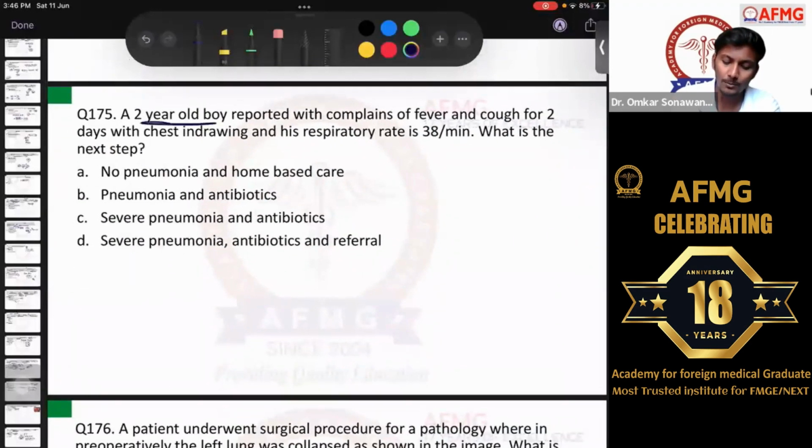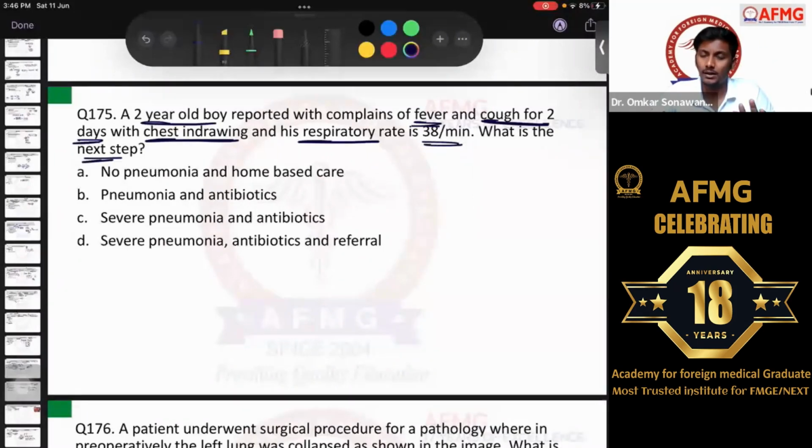A 2-year-old boy reported with complaints of fever and cough for 2 days with chest indrawing and his respiratory rate is 38 per minute. What is the next step? So I discussed, if a child presents to you with fever and cough, the first thing that you will actually think of is definitely pneumonia. Okay, and in pneumonia, apart from fever and cough, the child can also have dyspnea or respiratory distress, or the child will have tachypnea, that is increased or rapid respiratory rate.